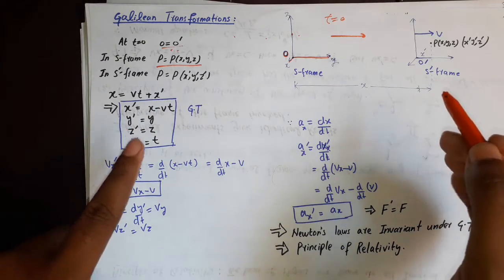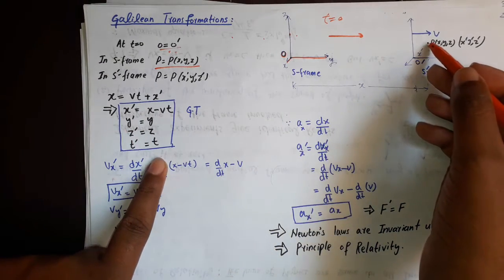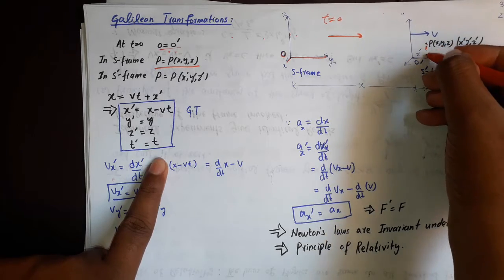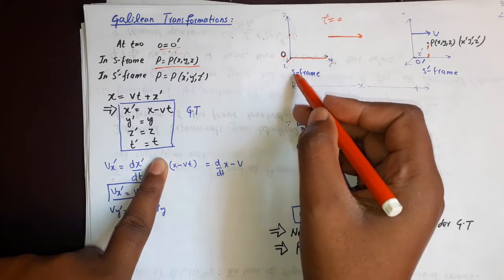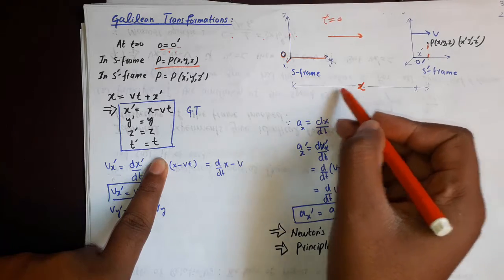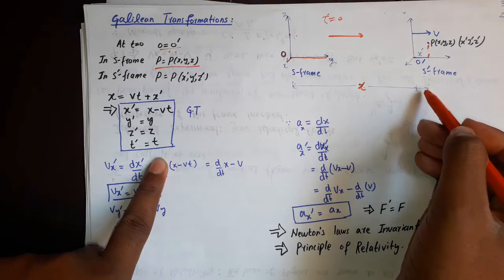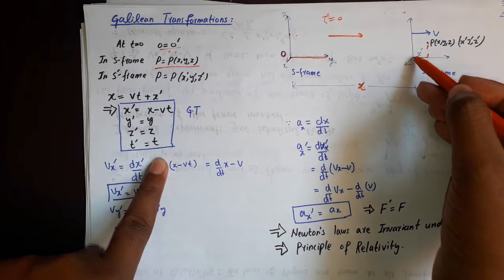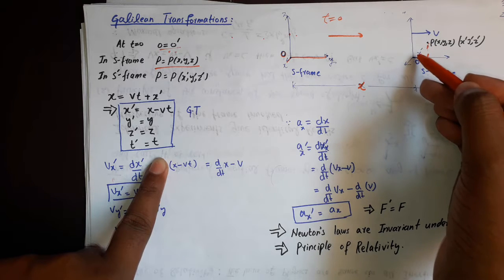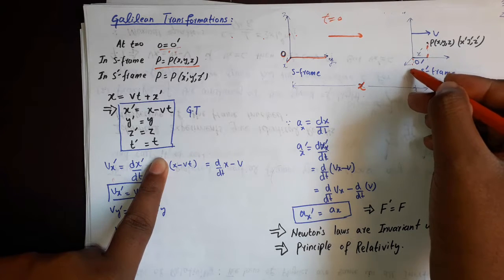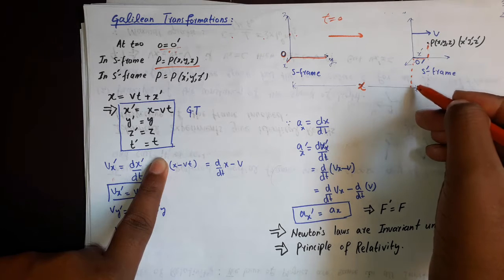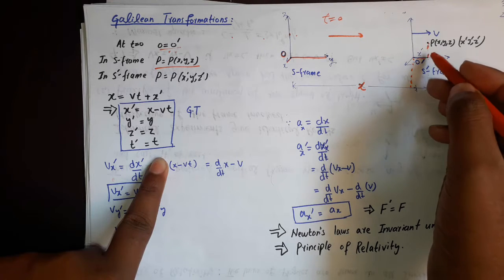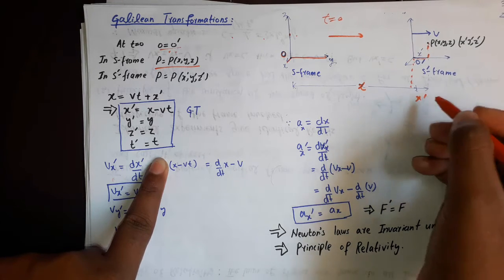If you look at this figure, this is our point P. The x coordinate as seen from S will be x, this entire length, but from the S prime frame it will be x prime, this distance, and this is parallel.